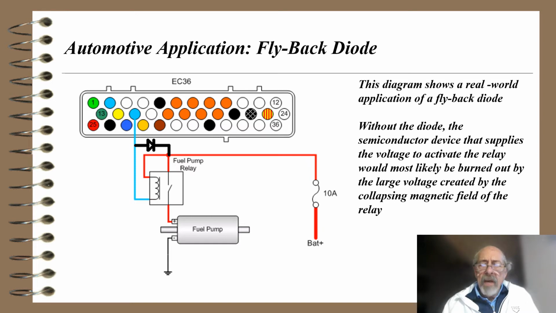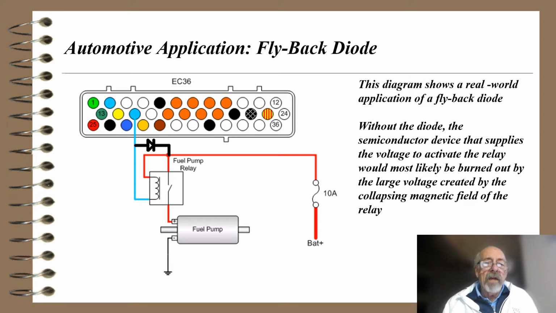Again, here's another flyback, and this shows a fuel pump. So it shows a real-world application of a flyback diode. Without the diode, the semiconductor device that supplies the voltage to activate the relay would most likely be burned out by the large voltage created by the collapsing magnetic field of the relay. So this one is a fuel pump, and it gets fired.